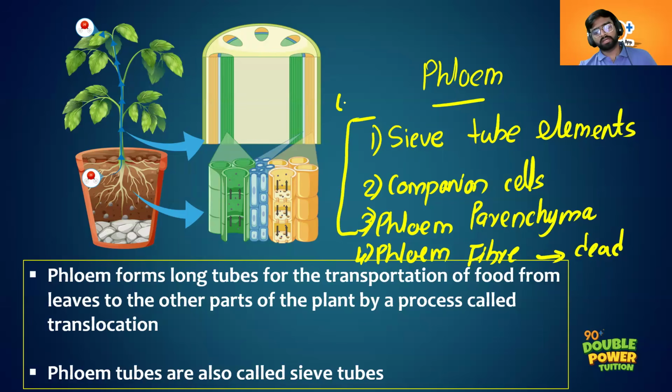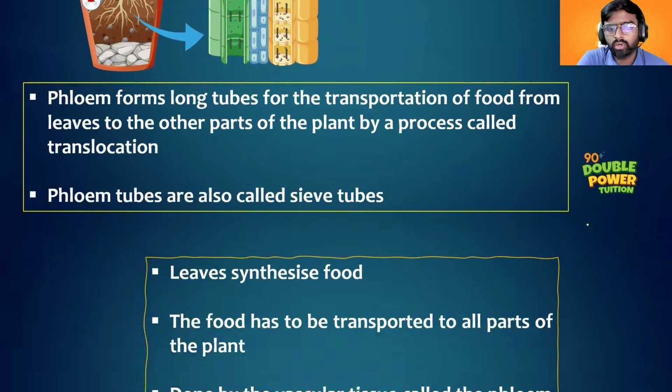Sieve tube elements and companion cells both will help in the transportation of food. Then phloem parenchyma will help in storage. Phloem fiber will help in support. There are many other functions, but only this much is required. So these are the main functions of phloem. Clear? So this much we had discussed related to phloem, right?